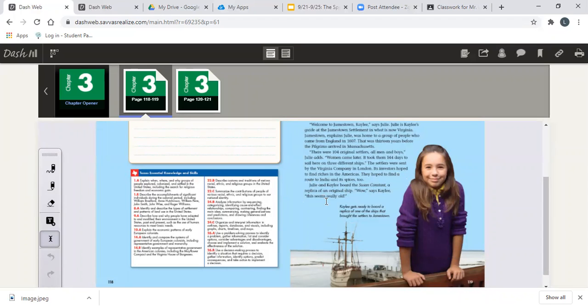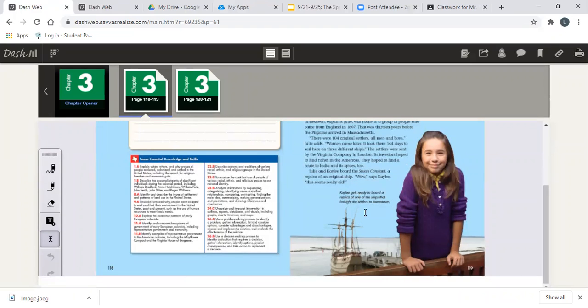Wow, says Kaylee. This seems really old. Kaylee gets ready to board a replica of one of the ships that brought the settlers to Jamestown.